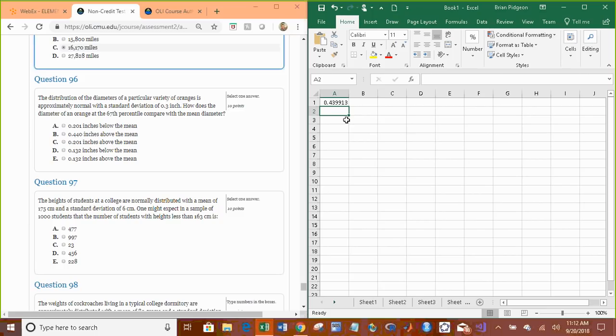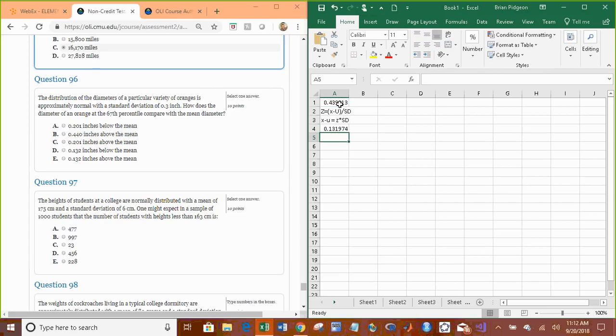What we can do, though, is use the definition of z-score and solve for the numerator, x minus the mean, because that's going to tell us the relationship between the mean and the value of x. So all we have to do is say that x minus mu is equal to z times the standard deviation. If we do that, we get the z-score times the standard deviation of 0.3, which is 0.132.